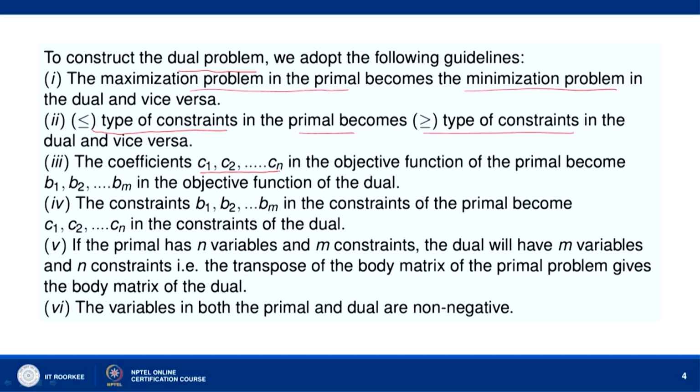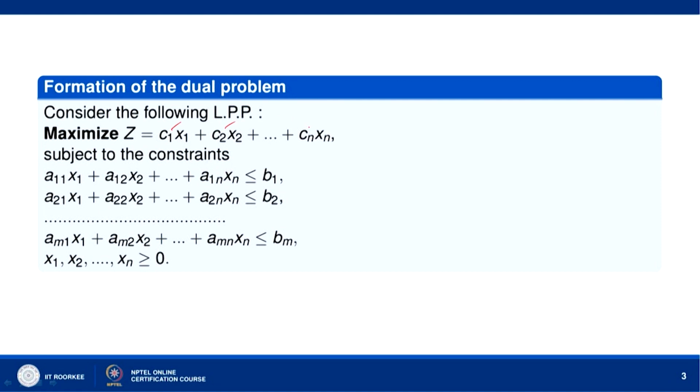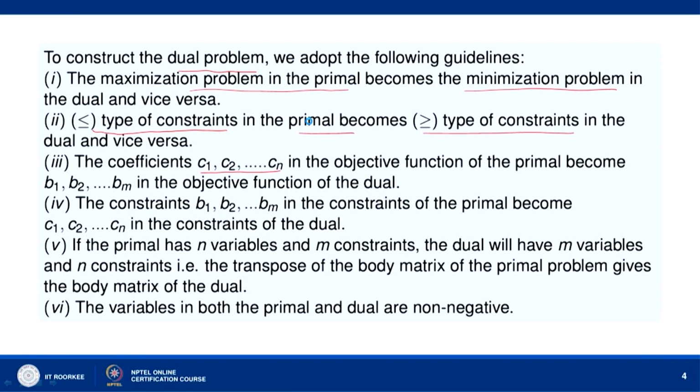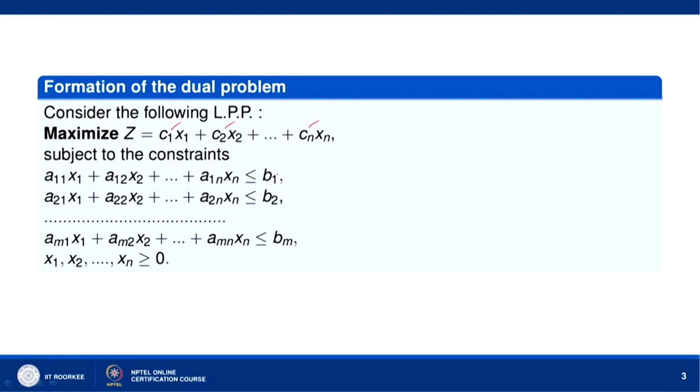The coefficients c1, c2, c_n in the objective function of the primal become b1, b2, b_m. So, c1, c2, c_n will be replaced by b1, b2, b_m. And x1, x2, x_n will be replaced by new variables y1, y2, y_m. So, in the dual problem maximization will be replaced by minimization, and we will have minimization of z star, where z star equals b1 y1 plus b2 y2 and so on b_m y_m.